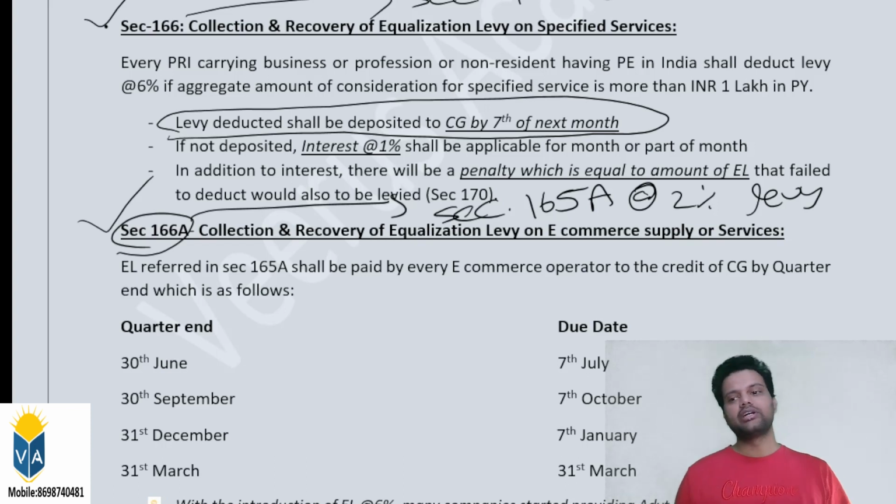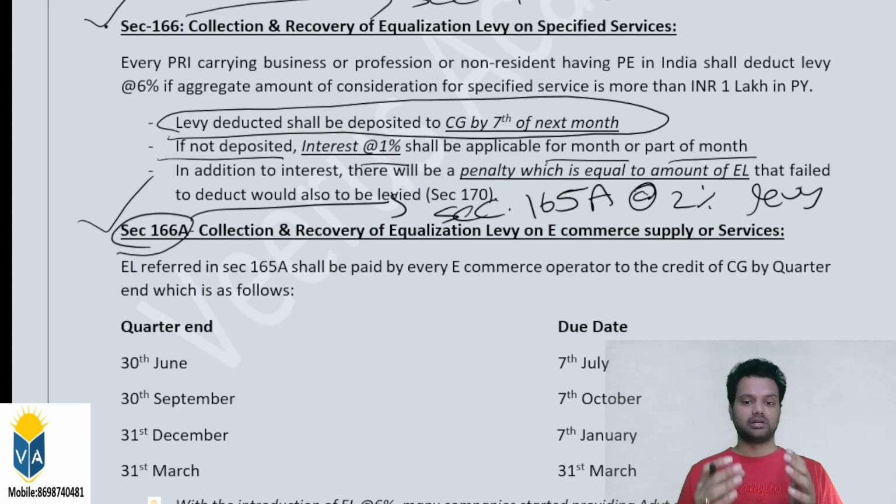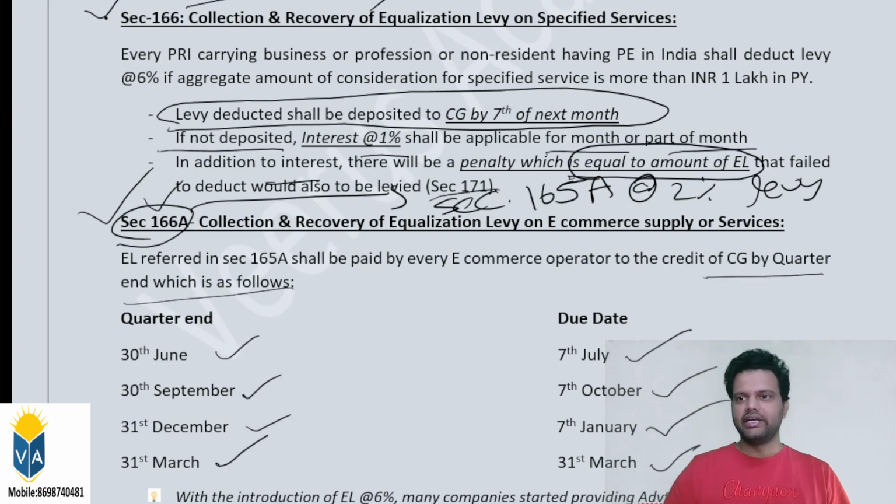Now, if he has not deposited on time, then interest is applicable. Interest at the rate of 1% shall be applicable for the month or part of month. So 1% interest will be applicable if he has not made the payment by the 7th of the next month. Then are there any penalties also applicable? Yes, the penalty provisions are also applicable if the equalization levy was not deposited. In addition to the interest, a penalty is also applicable.